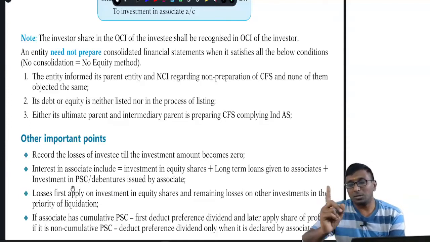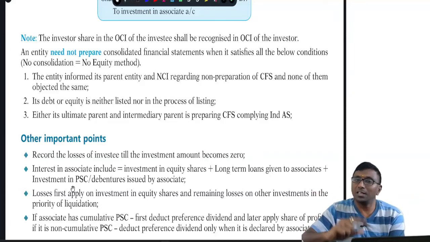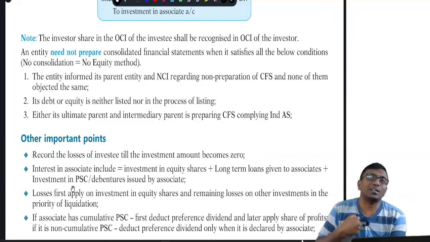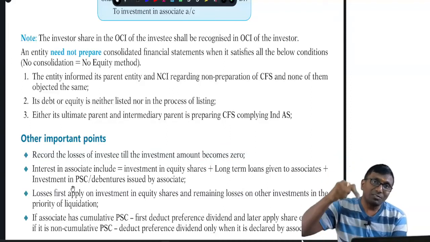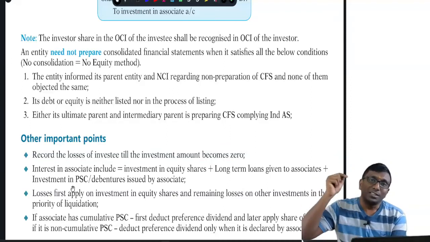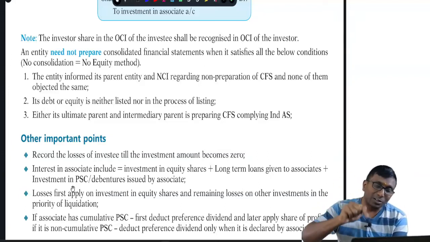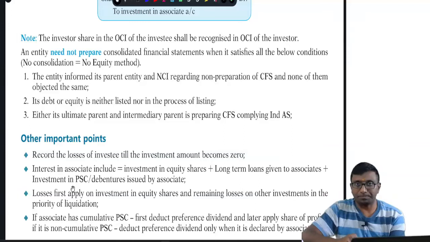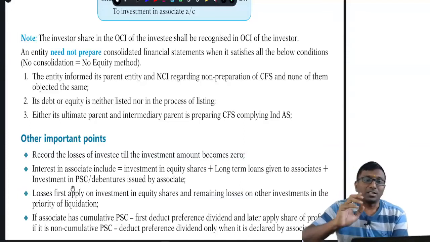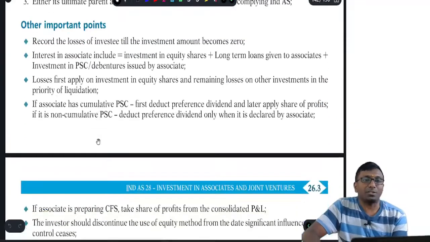Next, suppose my associate has done a revaluation, sir. They have got a revaluation gain, which will be routed through OCI. We should take our share of the revaluation gain, and in our consolidated profit and loss, that OCI or revaluation reserve should be presented under OCI only. Okay, right. So that is the basic information.